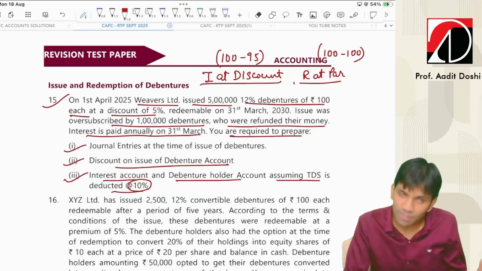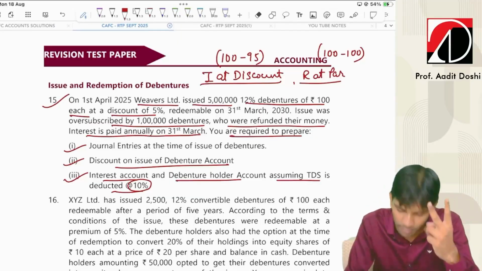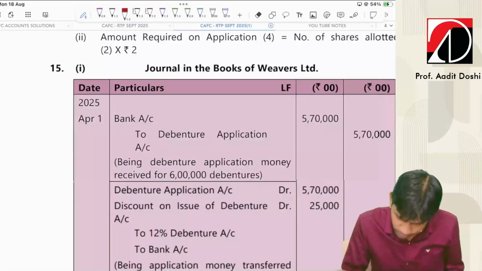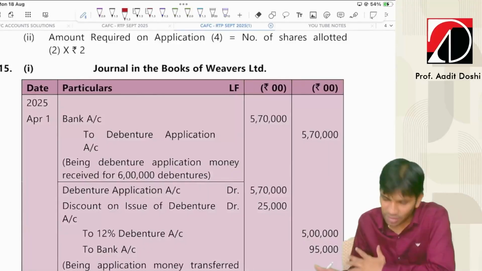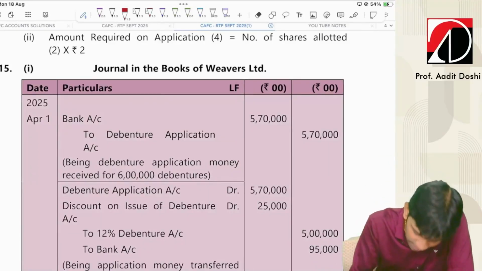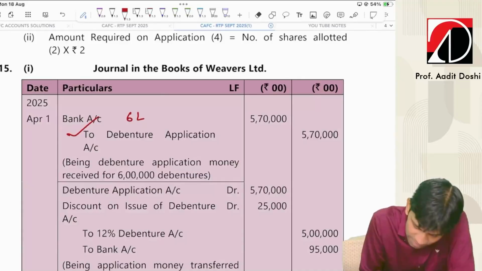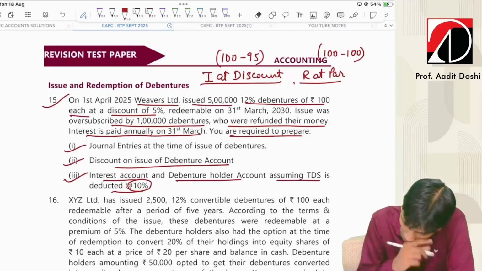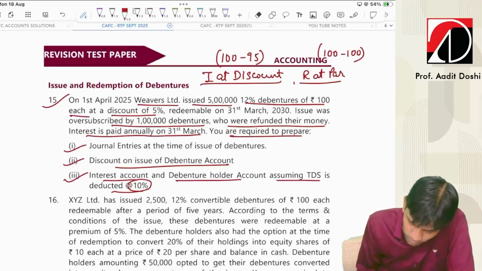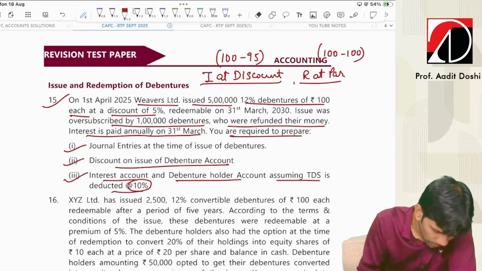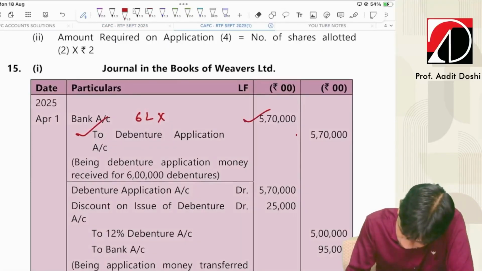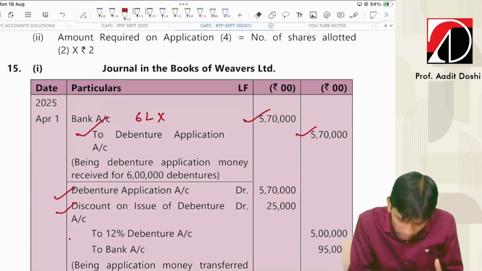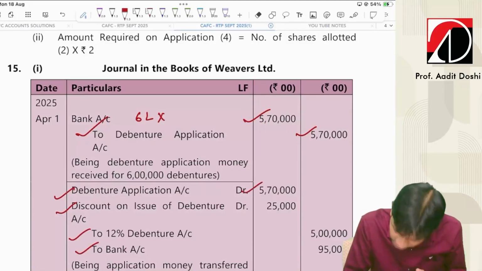Issued at discount and redeemed at par. So it is bank account debit, discount on issue account debit, to 12% debentures. Okay, they have done 2 entries, application received and application transfer. That's also fine. Bank account debit to debenture application. This will be 6 lakh debentures into how much? 95. 5,70,000. Yes. Then debenture application account debit, discount on issue account debit, to debentures and to bank because we have refunded. Application credit, debit same.